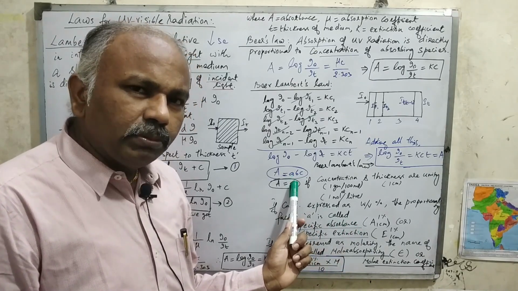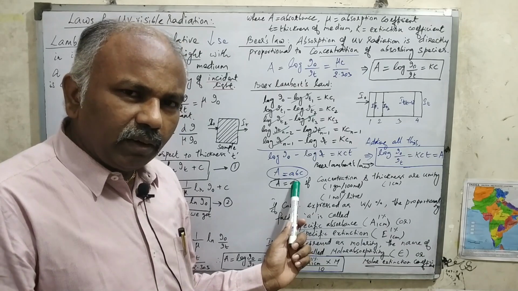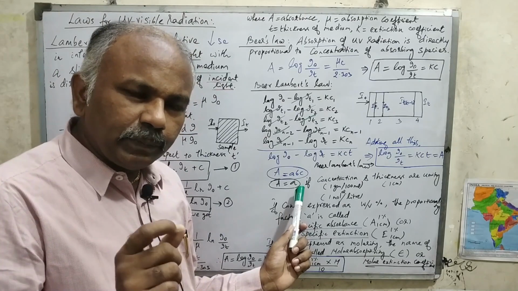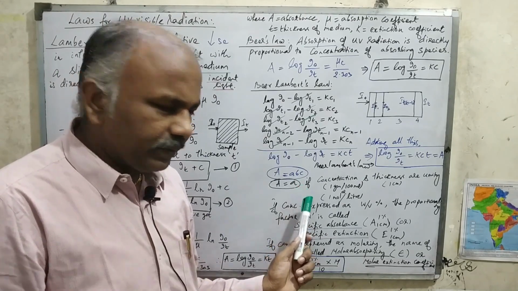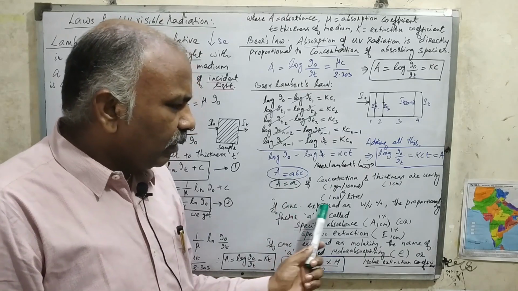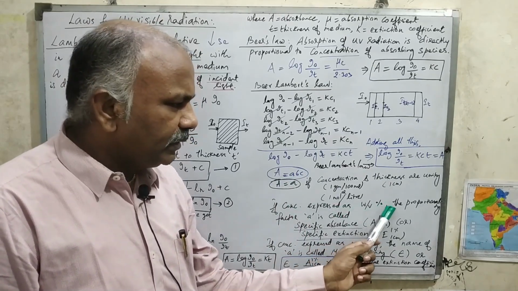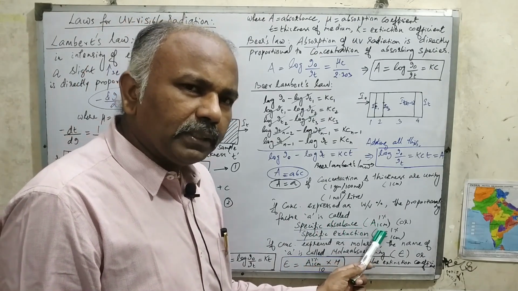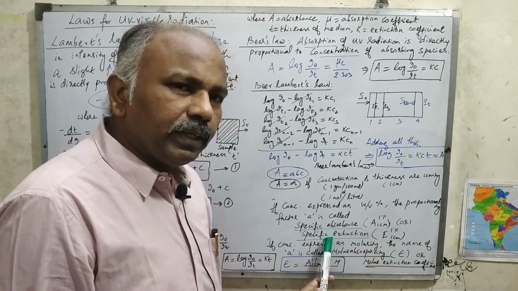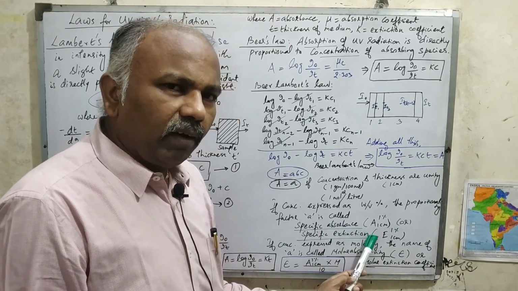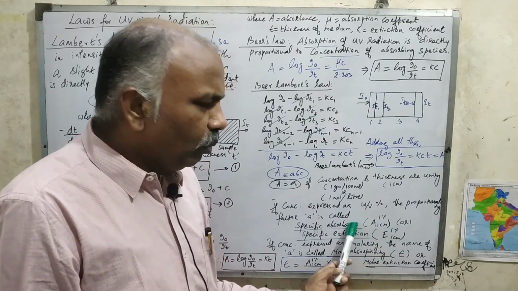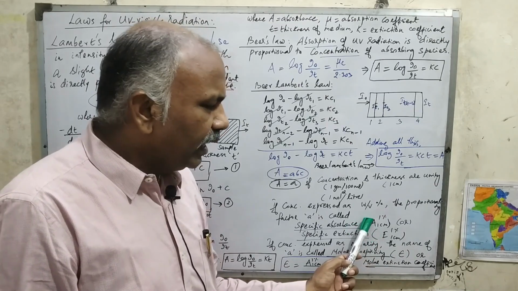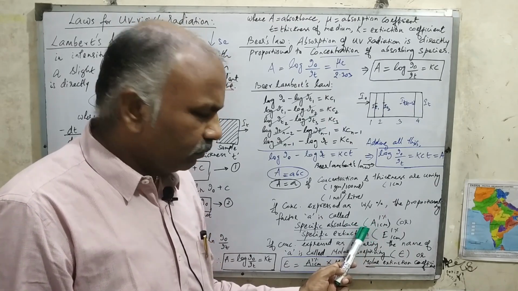The small a is called absorptivity, but since we are measuring the concentration with a specific unit, this absorptivity can be called either specific absorbance or molar absorptivity. So if the concentration is expressed as weight per volume percentage, the proportionality factor is called specific absorbance, which is given by A 1% 1 cm, or sometimes we call it specific extinction, E 1% 1 cm. Most of the Indian Pharmacopoeia values for drug molecules are expressed as A 1% 1 cm.